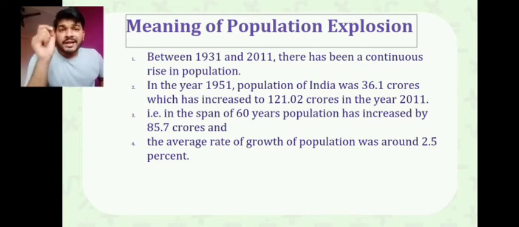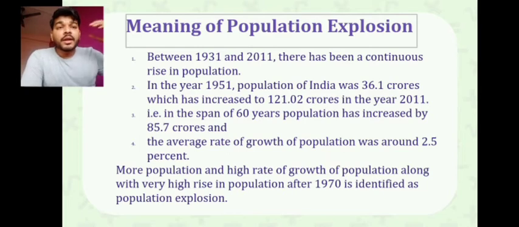Suppose our population is 1 crore; at 2.5%, every year 2.5 lakh people are added. If you calculate for 60 years, how tremendously it increases. In the same way, 36.1 crore in 1951, increasing every year by a 2.5% growth rate, reached 121.02 crore. And it is the fastest growing country in the world along with China. So this is what is happening.